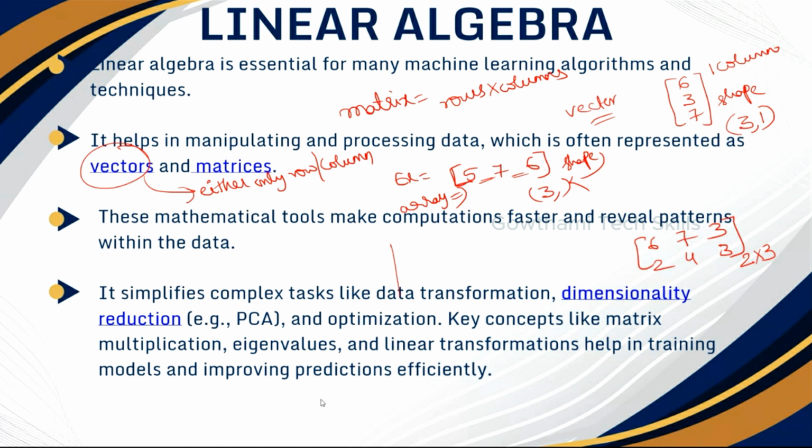So dimensionality reduction is nothing but taking only the important features, that is, the columns. By taking those, we are going to analyze that data. Reducing the columns which are not important for our modeling is done with the help of an algorithm, PCA. Okay, and optimization. Key concepts like matrix multiplication, eigenvalues, and linear transformations help in training the models and improving the predictions efficiently. By doing all these things, you can get good predictions, meaning good outputs, whenever you are training the model.